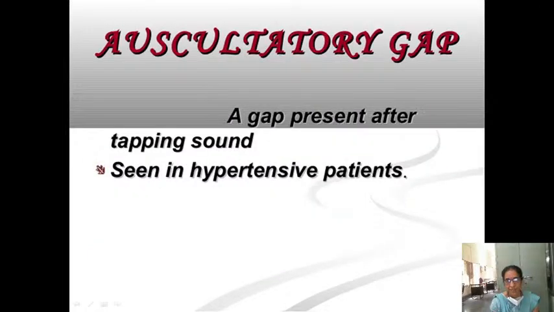So auscultatory gap we have seen. In auscultatory gap, a patient with hypertension will have appearance of sounds, disappearance of sounds, again appearance of sounds and disappearance of sounds. This is the auscultatory gap. So that is why always record by palpatory method first to include this auscultatory gap.